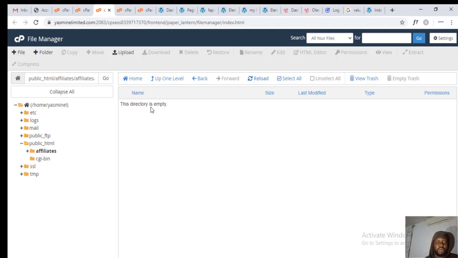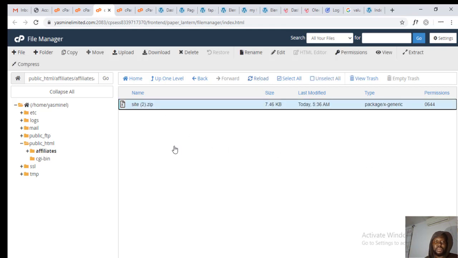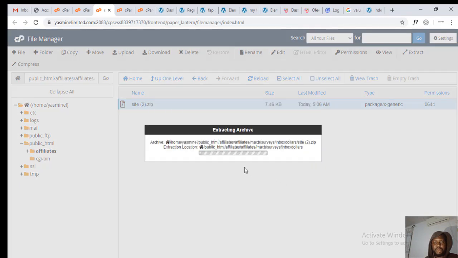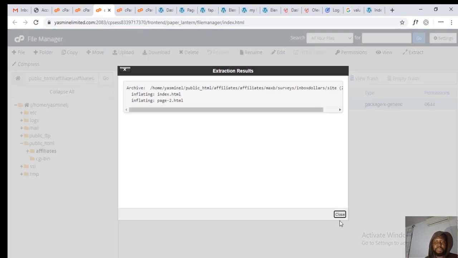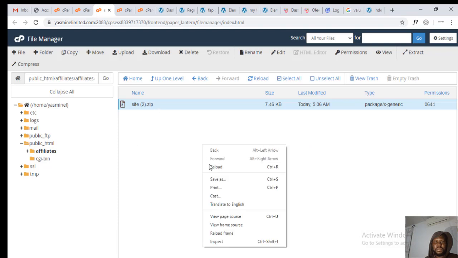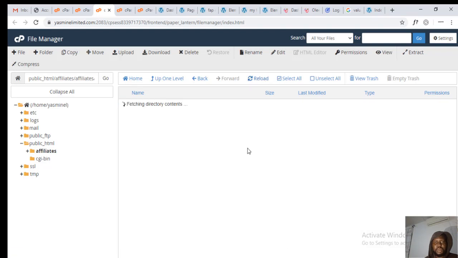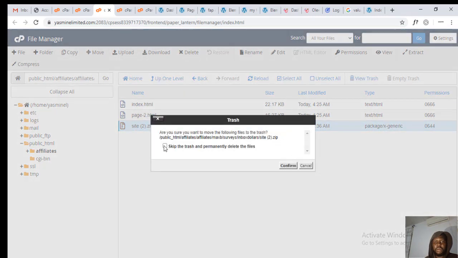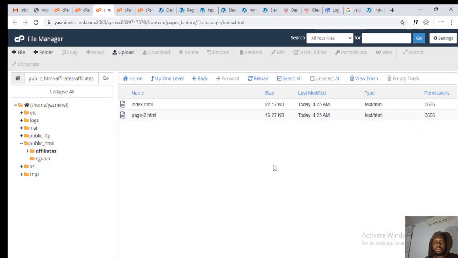You should have the folder here already. Okay, this is it. So we can extract now. Extract here. Let's reload this and then delete this out. Alright, that's good. So let's try the same stuff all over again.